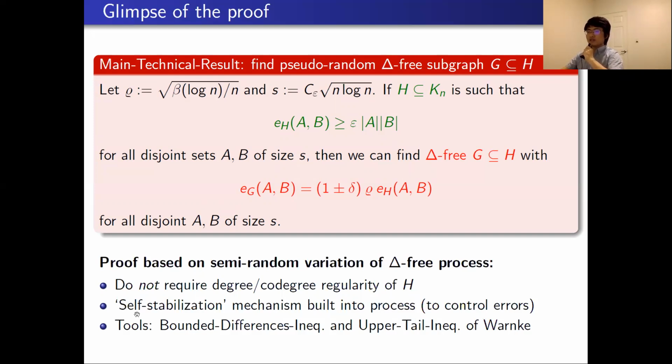To overcome this difficulty, we introduce some self-stabilization mechanism into the process. And some of the probabilistic tools we use are bounded differences inequalities and some martingale inequality of Freedman.